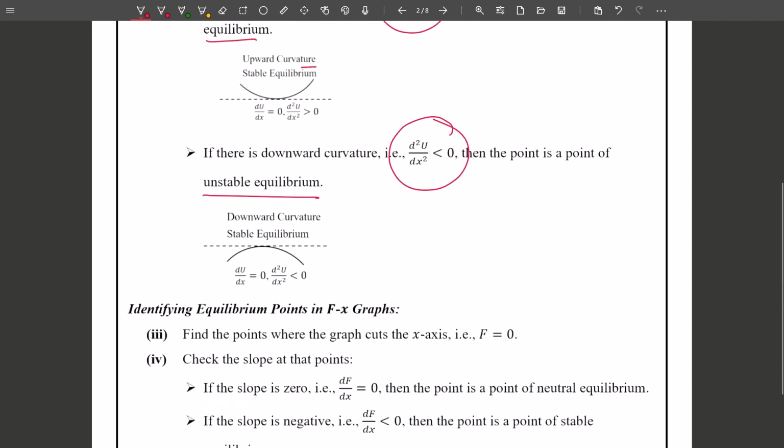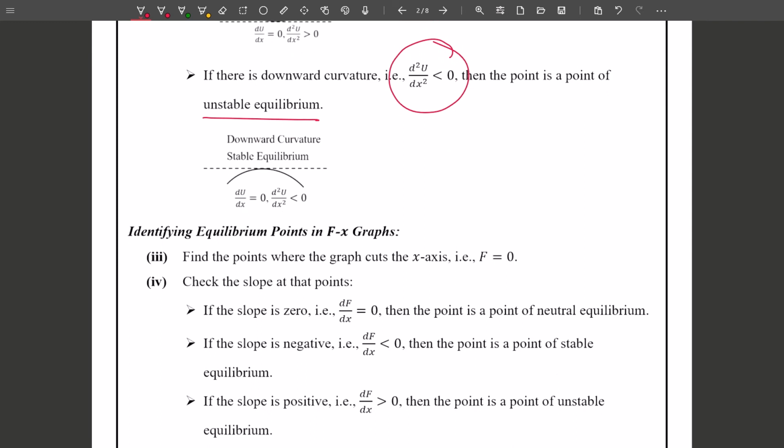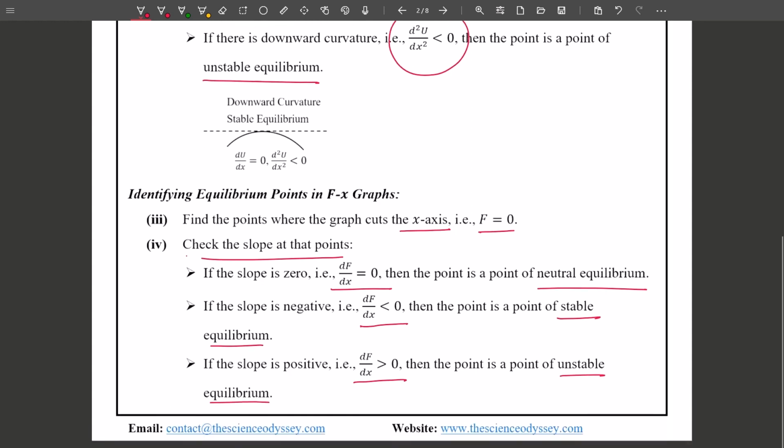Now apply the same for Fx graphs. If the force versus position graphs are given, then how to find the points of equilibrium and their nature? First we need to find the points where the graph cuts the x-axis, because that is the point where F is 0. Then we need to check the slope. If the slope is 0, then it is a neutral equilibrium. If it is less than 0, it is stable equilibrium. If it is greater than 0, then it is unstable equilibrium. I hope this is clear.